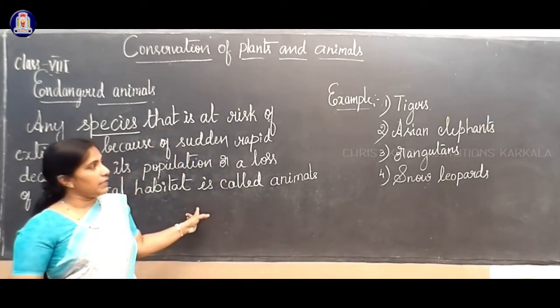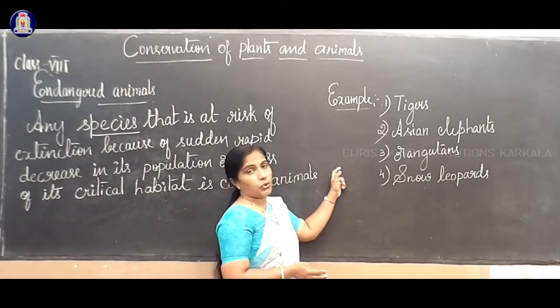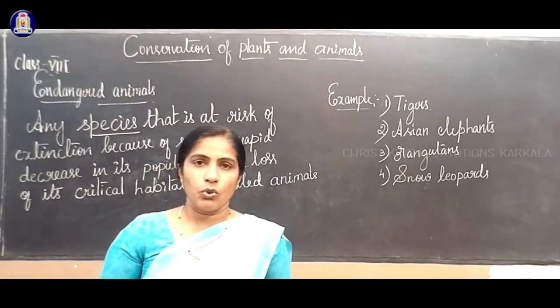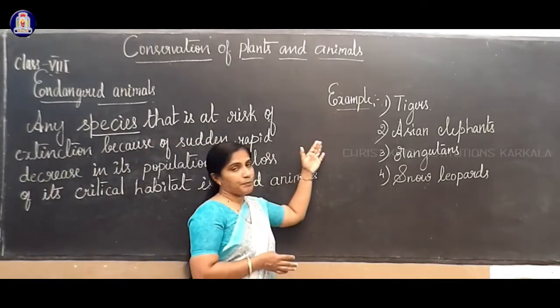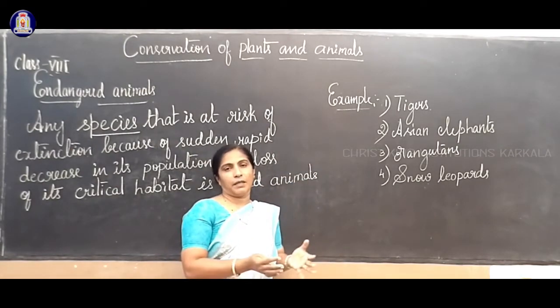That is called endangered animals. For example, tigers at present are few in number, but in Satpura National Park the number of tigers is higher because of that environment.